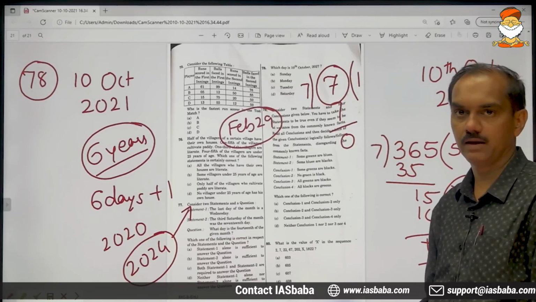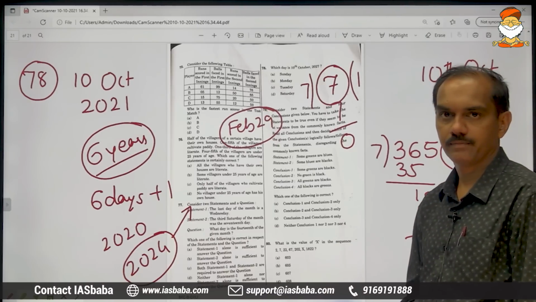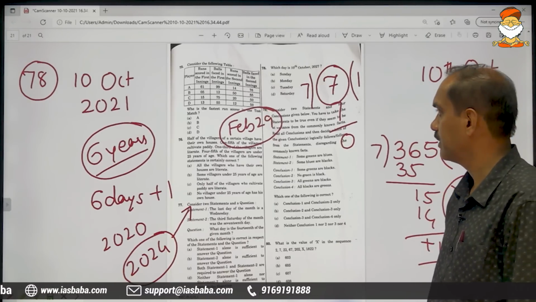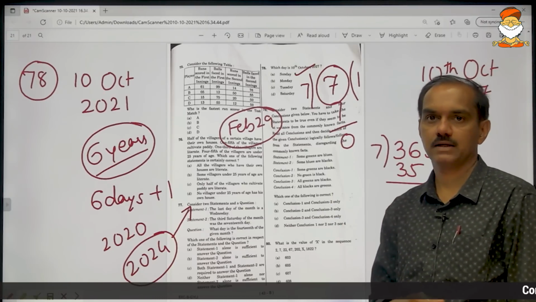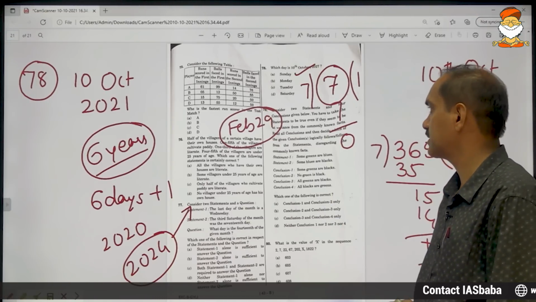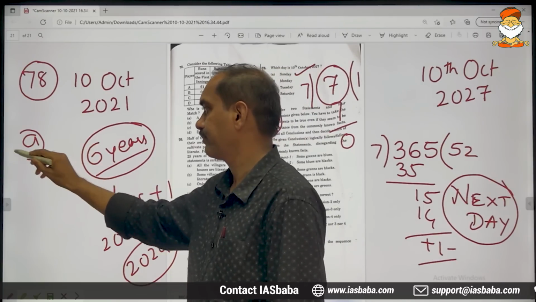0 remainder meaning same day. So today is Sunday, 10th October, we are writing the exam. So after 7 days, again the same day of the week will repeat. The answer is Sunday. The very first option, Sunday, is the correct answer.